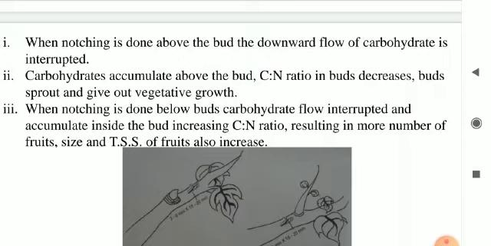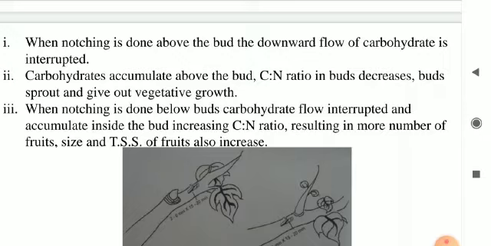In both the notching methods, carbohydrate flow gets interrupted, but the accumulation sites are different. In the second one, the carbohydrate flow gets interrupted and accumulates inside the bud, increasing the carbon nitrogen ratio inside the bud, resulting in more number of fruits.